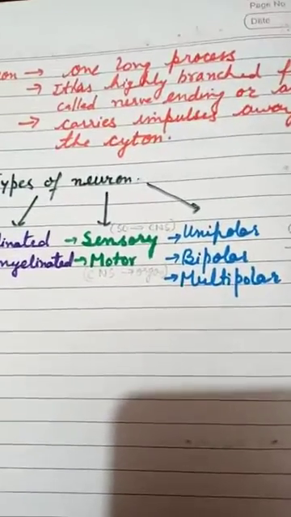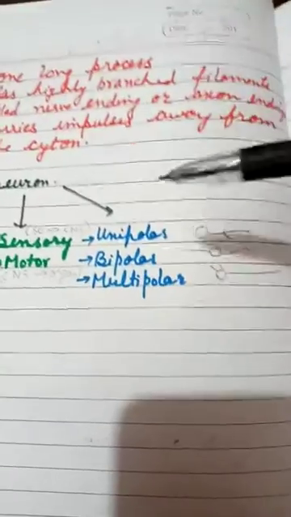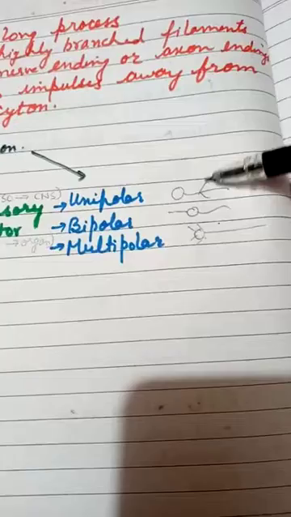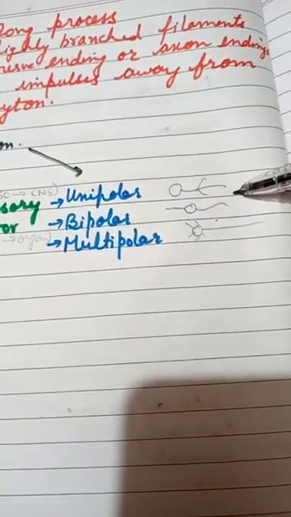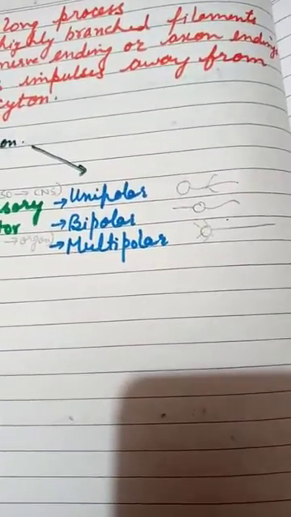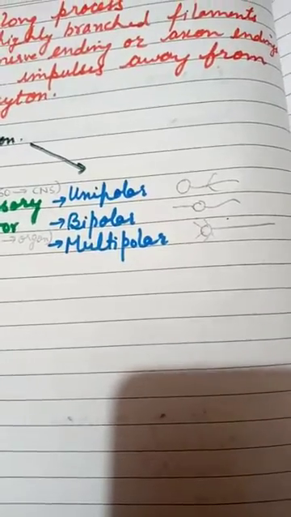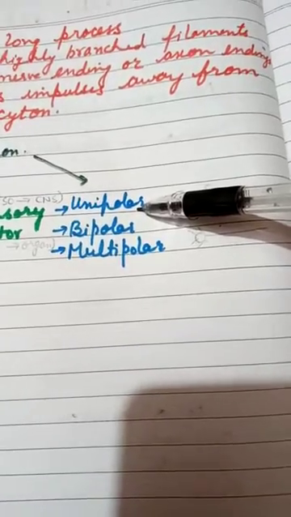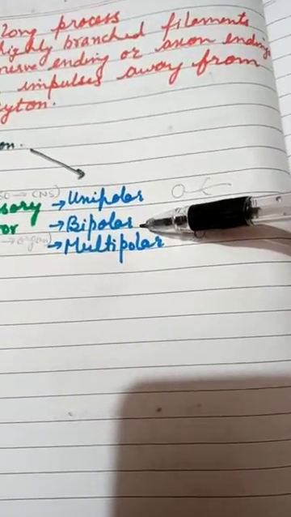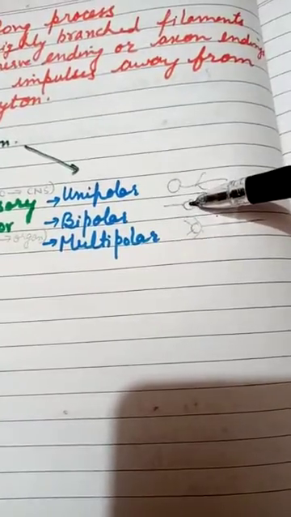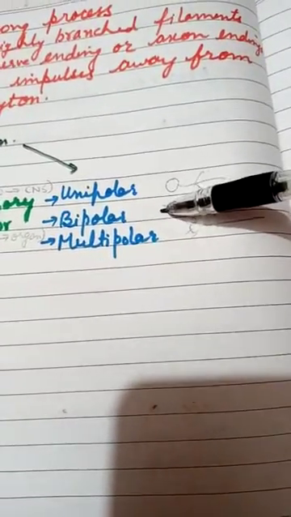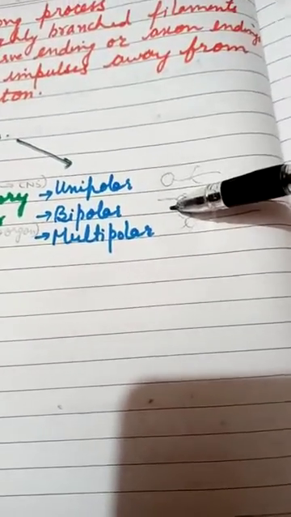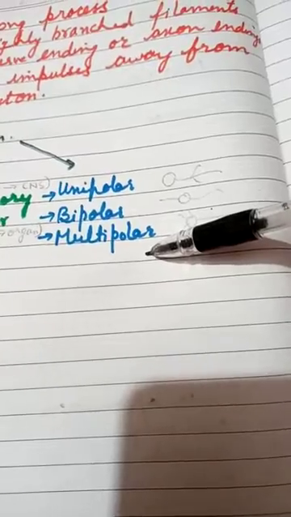It is based on the axon and dendrites. If we talk about unipolar, here this is the cell body and this is a long process. From here the dendrite as well as the axon come out. From one process two processes come out, one is the dendrite and one is the axon. This type of neuron is known as a unipolar neuron. Second are bipolar neurons. In bipolar neurons, this is your cyton, only one dendrite is present and the axon is there. And the third one is multipolar.